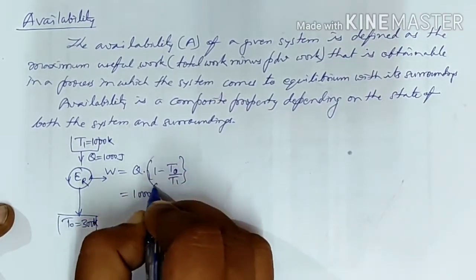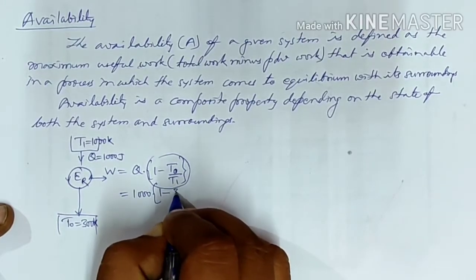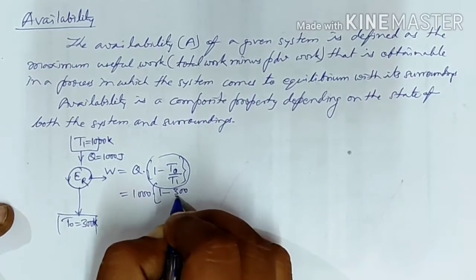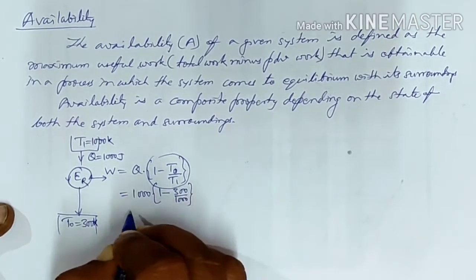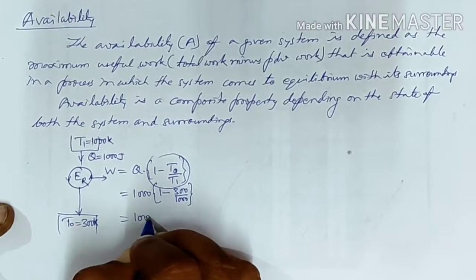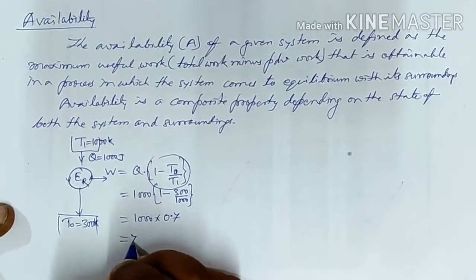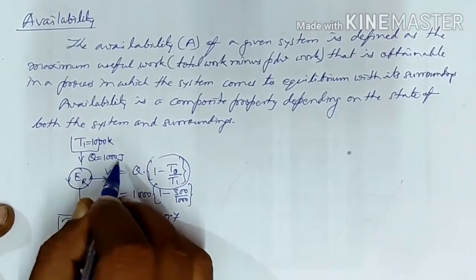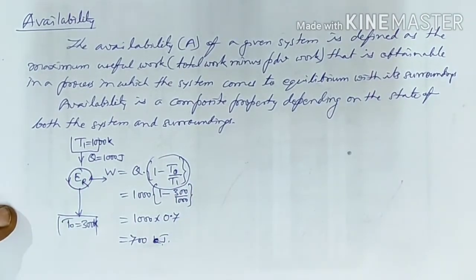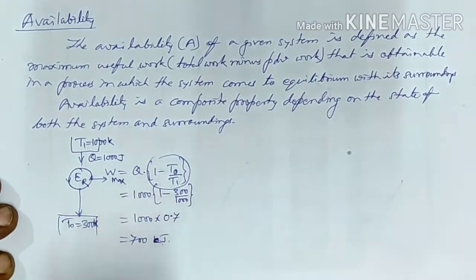This is actually the efficiency, so it will be 1000 into 0.7, that is 700 joules of work done we are going to get, and this will be the maximum work done which we are getting.